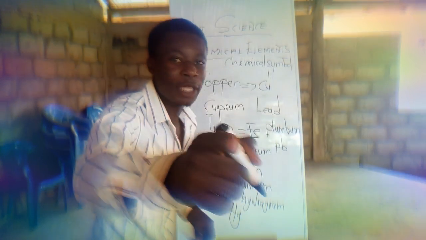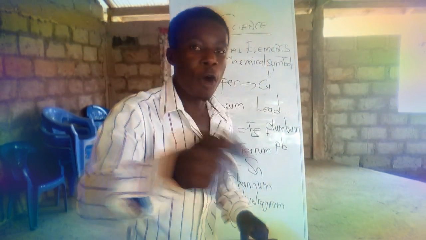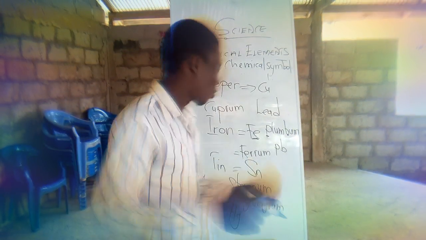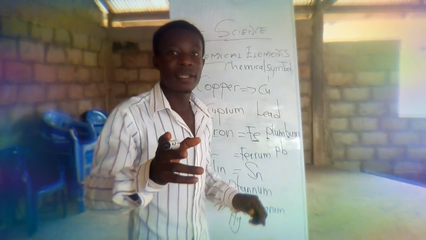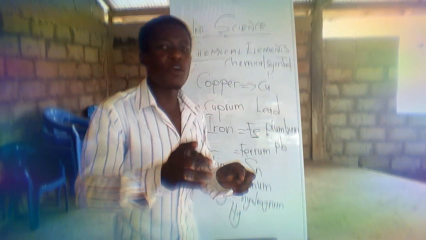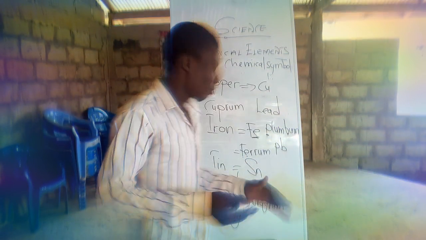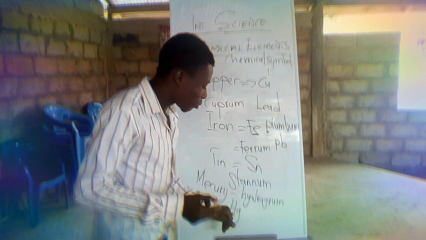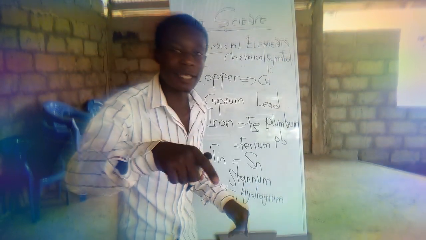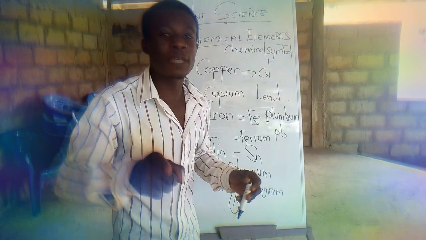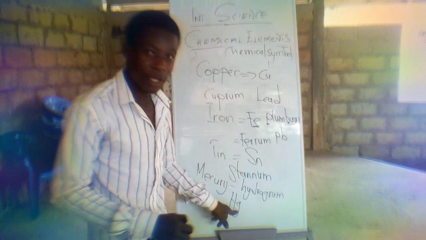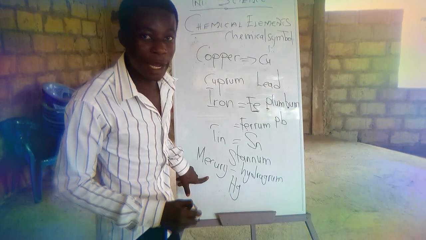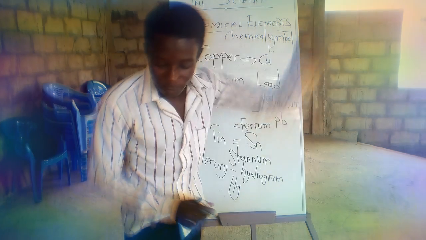So in class, when you pick the class 4 book and go to a topic like heat energy, you will see mercury there. They do not use the name mercury in it, but they use the chemical symbol Hg. What it implies is that when you pick any other science book and come across Hg, Hg stands for mercury. I hope you are getting me clearly. Okay, then we can continue.